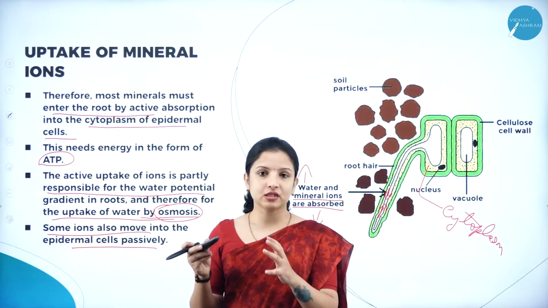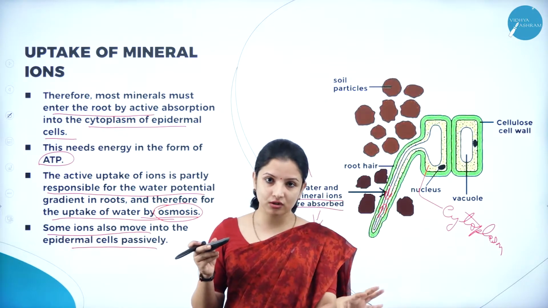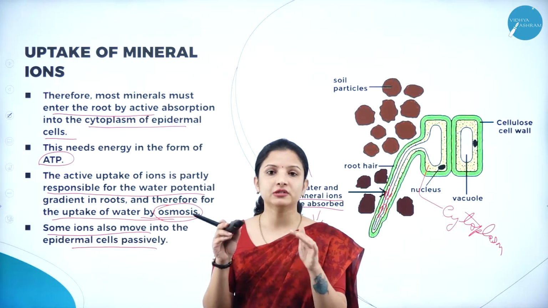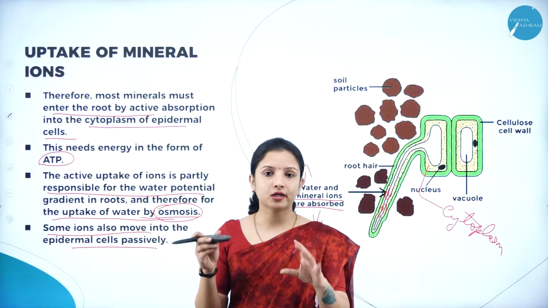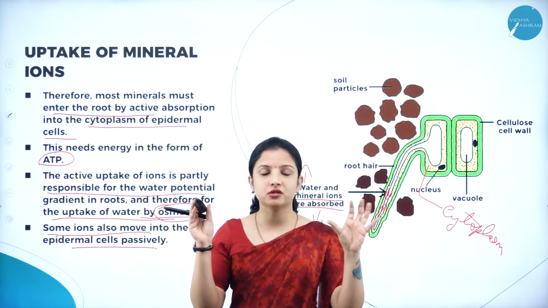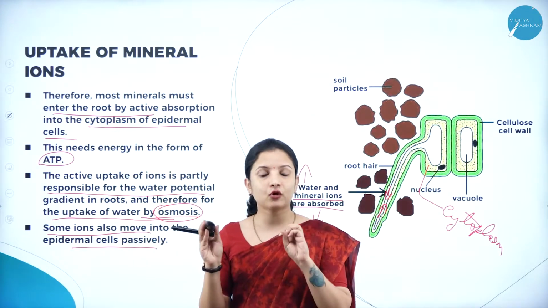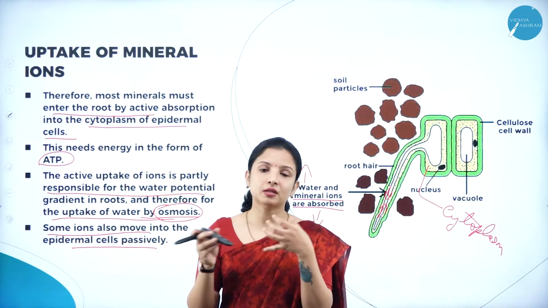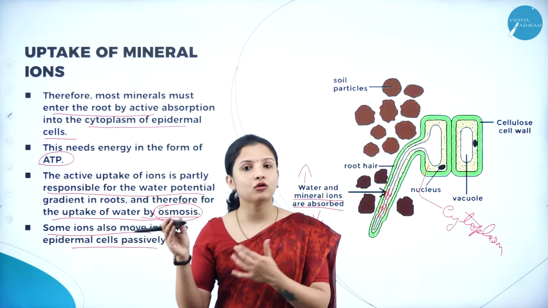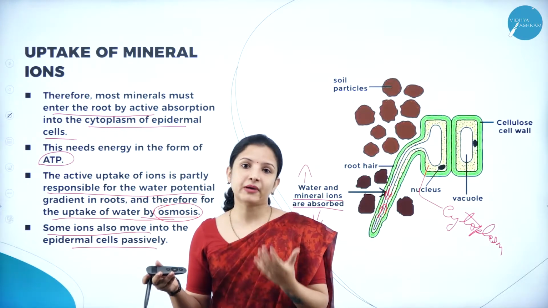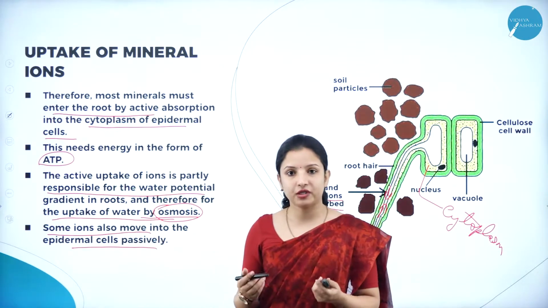When water is entering, the concentration of water is more in the soil when compared to that of the root. So therefore, when it is entering, what happens? It will become the movement of water from a region of higher concentration to a region of lower concentration through osmosis. So at that time, along with water, some specific mineral ions can also enter into the cytoplasm of the root epidermal cells passively, that is, without the expenditure of energy.